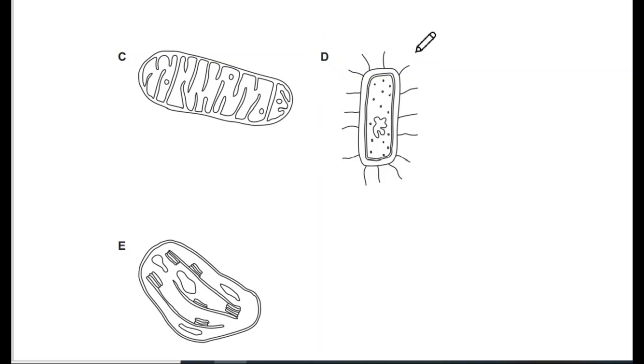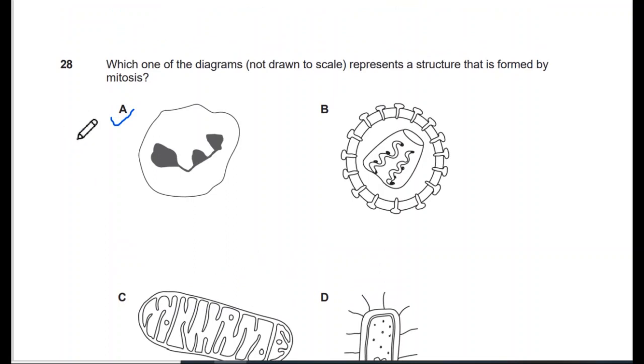Bacteria don't do mitosis, instead they do amitosis, because mitotic spindles are not found in this process. Since mitochondria and chloroplasts evolved from bacteria, they also do amitosis. So the only option left is A, which is 110% our answer.